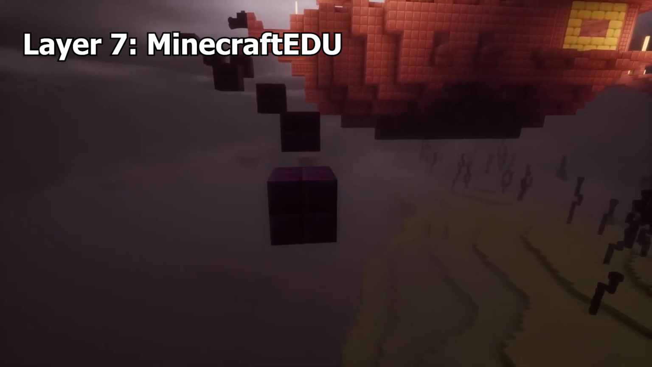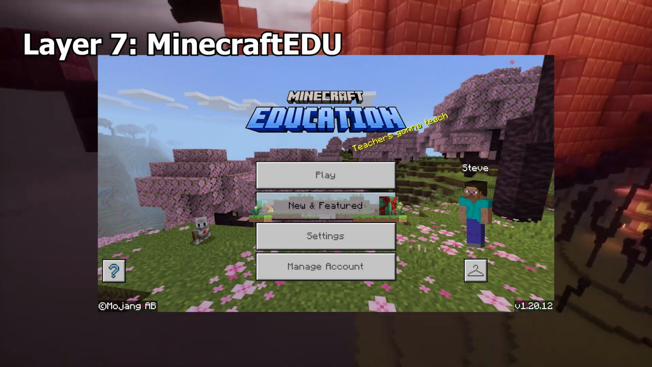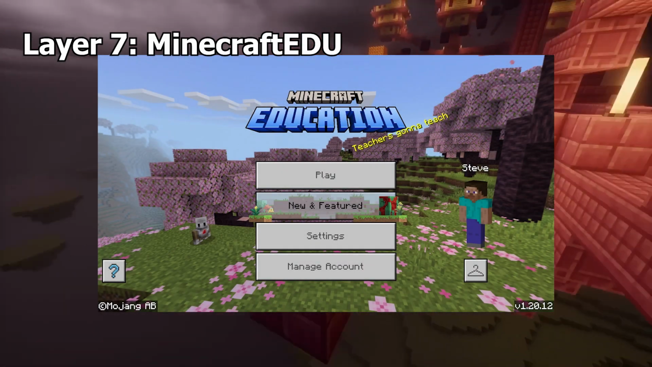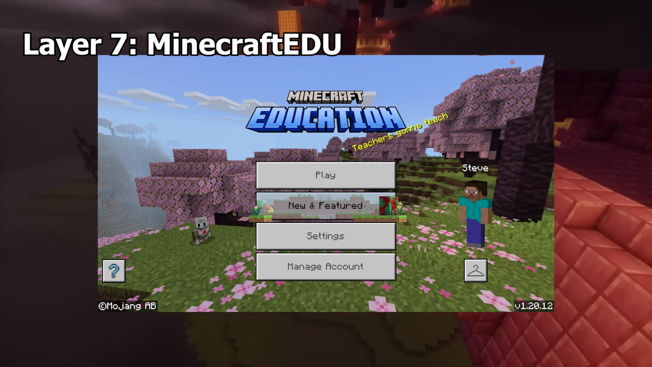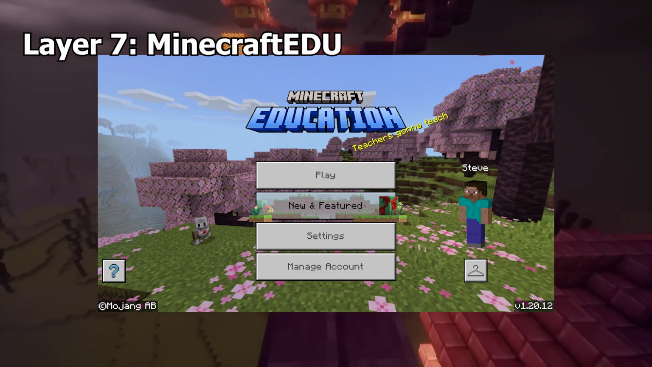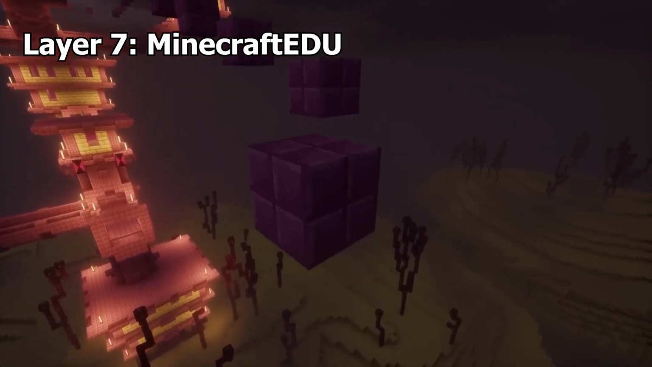Minecraft EDU. This seems like a repeat entry. Minecraft EDU is the Minecraft Education Edition that was released for use in the classroom setting. Minecraft Education Edition is available with a free trial or a yearly $12 subscription.